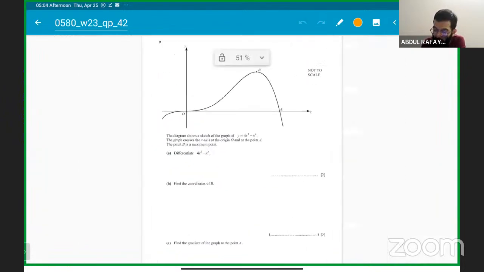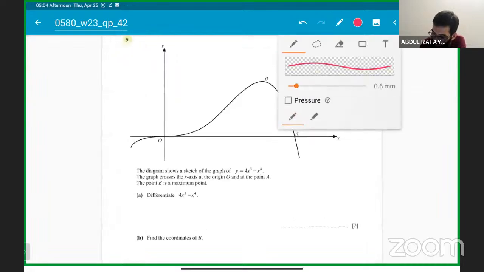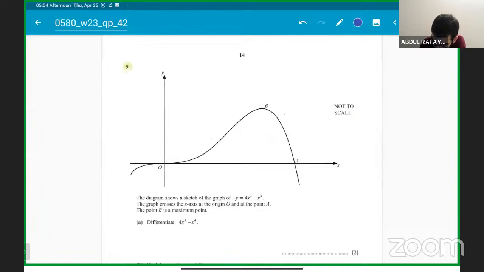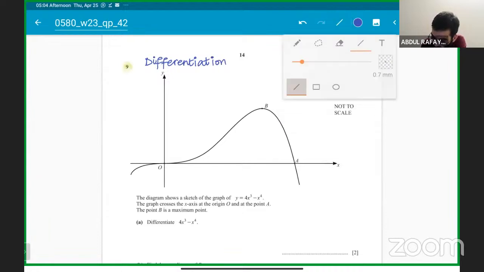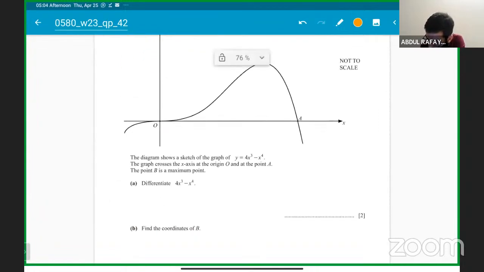Next we talk about question number 9, which is on the hot topic and the recent syllabus topic, that is differentiation. So let's talk about differentiation as well, okay? What we have, sir, is basically the diagram showing a sketch of y equals 4x cubed minus x power 4. The graph crosses the x-axis at the origin and the point A.